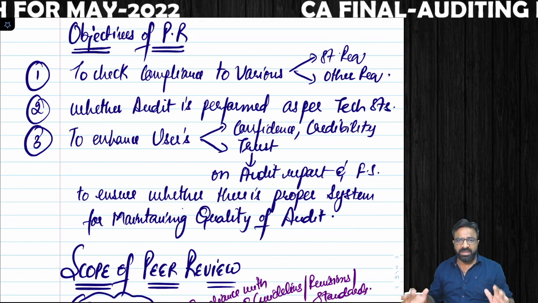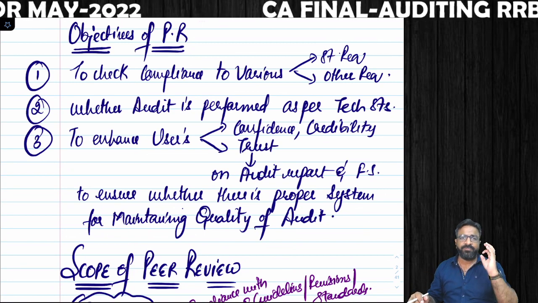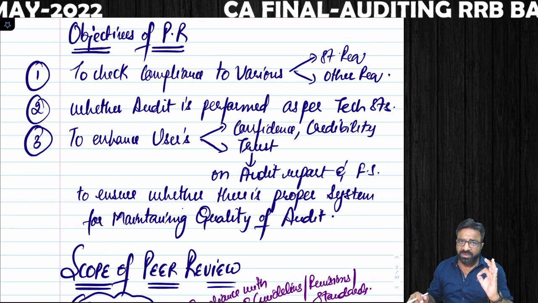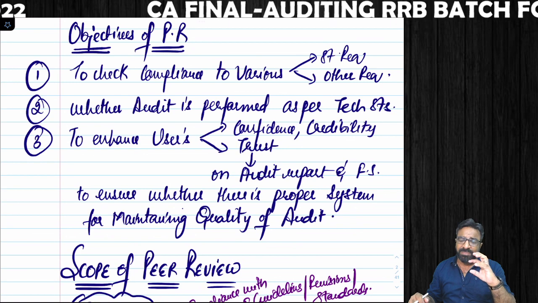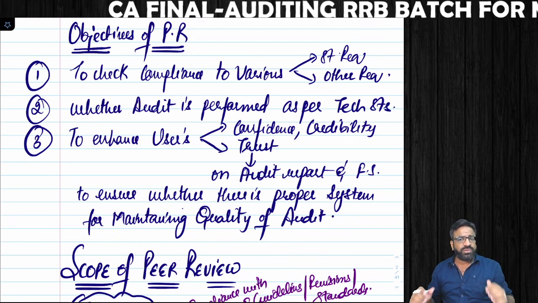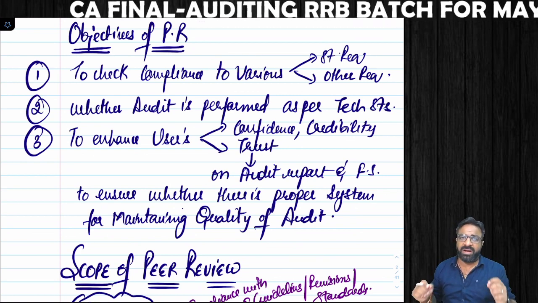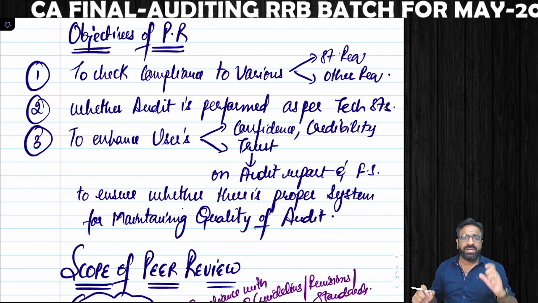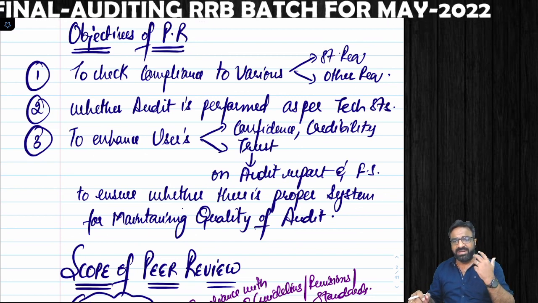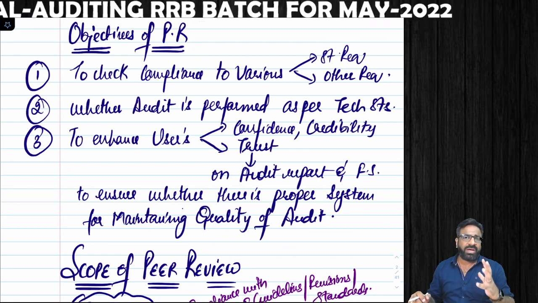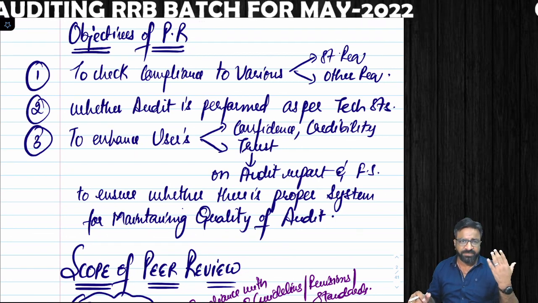Is it clear, everyone? And make sure that, again, I'm telling you, don't misinterpret peer review that ICAI is trying to point out the weaknesses. ICAI is bringing the weaknesses to your notice so that in the future you can provide the ultimate best quality services. So it is not going to be treated as a fault finding machine. It is basically conducted to make sure that you are giving the best quality services to the users of your services.